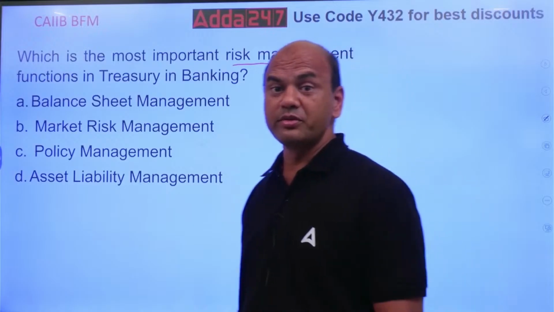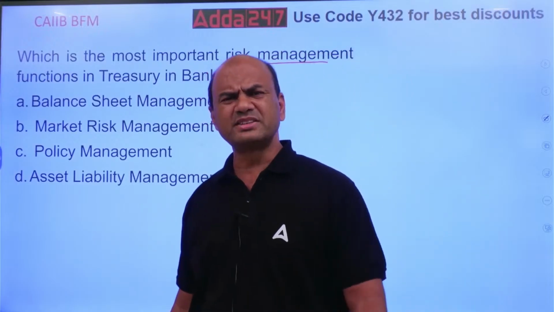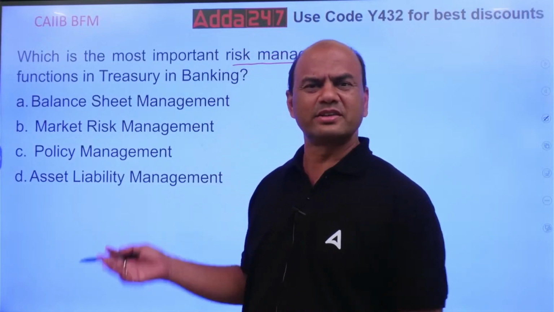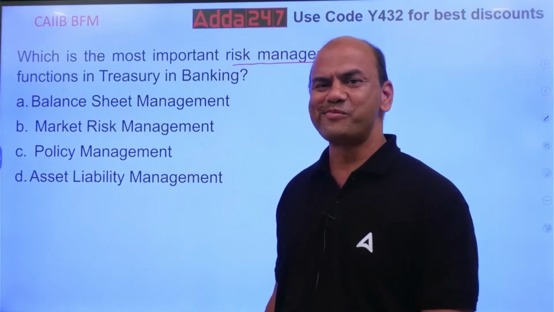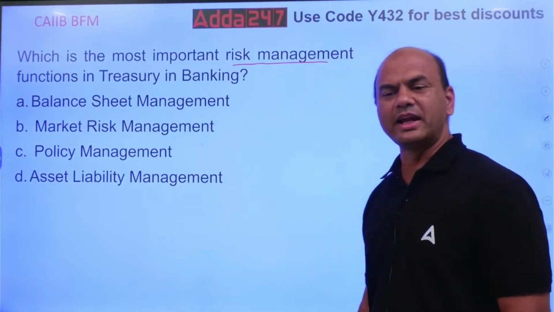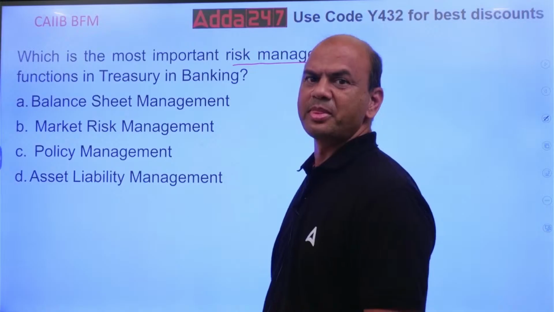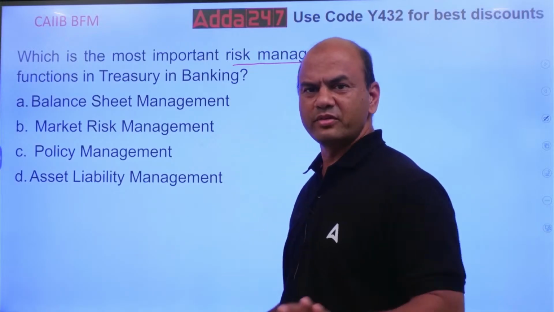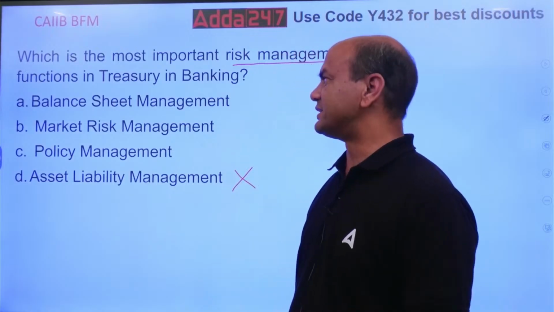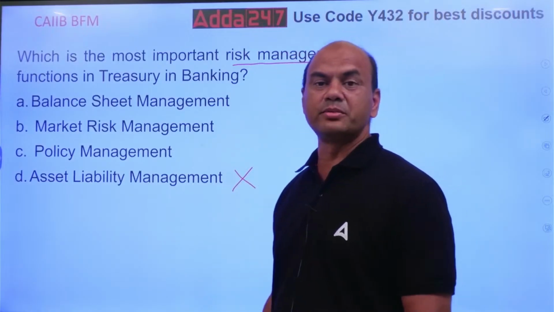Now many of you will think, obviously we have the topic of ALM, so the answer will be ALM, isn't it? Think over it, but it's not that simple. One thing I'll give you in writing: this is not the answer. Asset liability management is not the most important function.